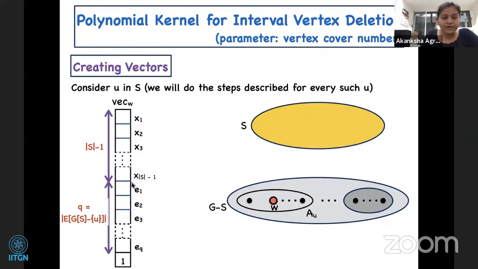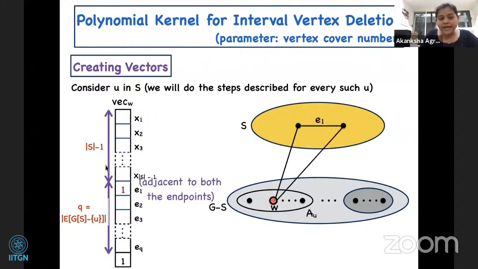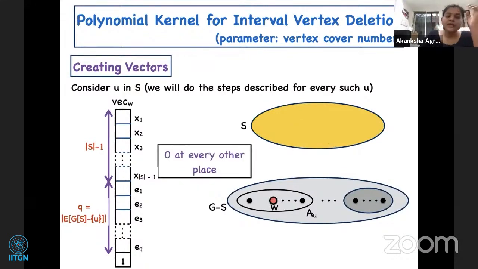Now how we create this vector is, for a vertex here, x1, if W is adjacent to it, we put a 1, otherwise we do not put a 1. And if there is an edge here, look at the corresponding entry. If W is adjacent to both of them, we put 1 here, otherwise we put 0.